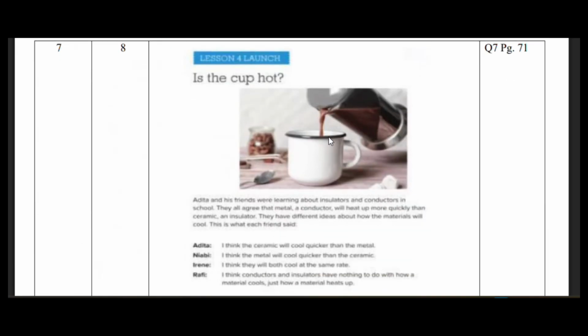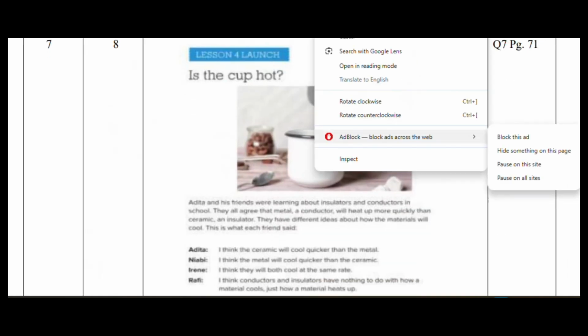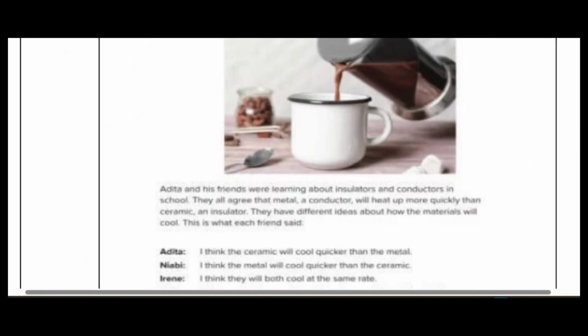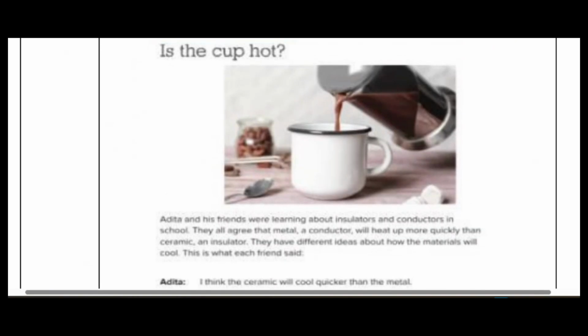Now let's look at the other idea which will repeat in the exam, which is about specific heat, insulators, and conductors. In this question, you will see that you have a ceramic glass and some hot coffee being poured inside.